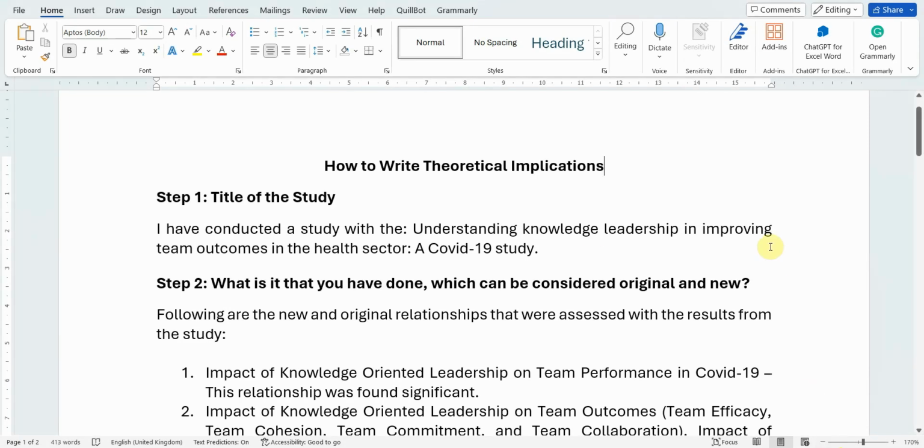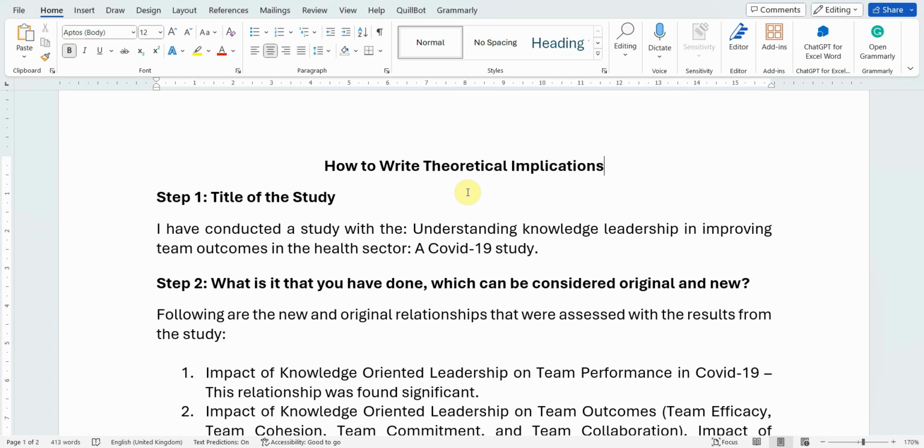In this session, we are going to focus on how to write the theoretical implications using ChatGPT or Google Bard. Now, there are two sections in which we mention something related to theory, as to what we are doing in terms of theory or the literature. In the introduction, we mention the theoretical contributions, whereas in the discussion part, we mention the theoretical implications. Theoretical contributions, in simple terms, refers to the proposed contributions for the theory and the literature. What is it that you are doing that hasn't been done before?